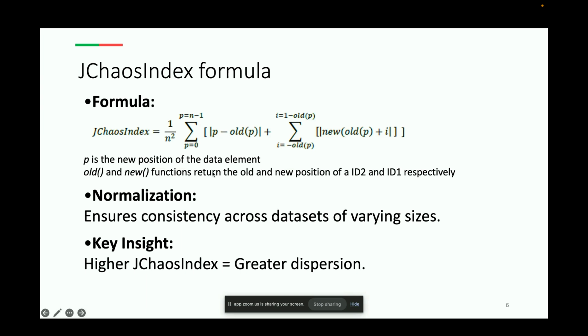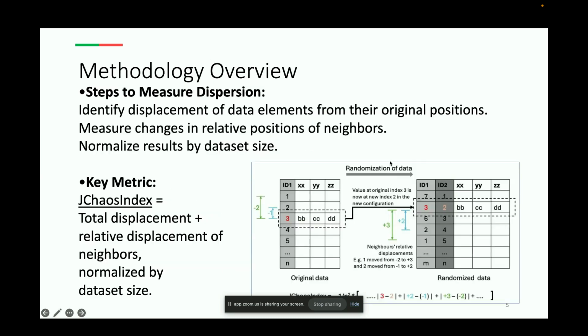These values are then summed and normalized by, as you can see here, 1 upon n square, which is the square of the data set size. Normalization here ensures that this metric remains consistent regardless of how large or small the data set is. A higher JChaosIndex indicates greater dispersion, meaning that the data has been well randomized. So here, as you can see, ID2 and ID1 are connected to this. ID1 is this column and ID2 is this.